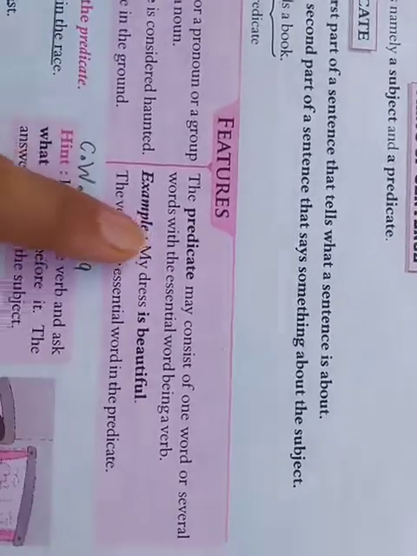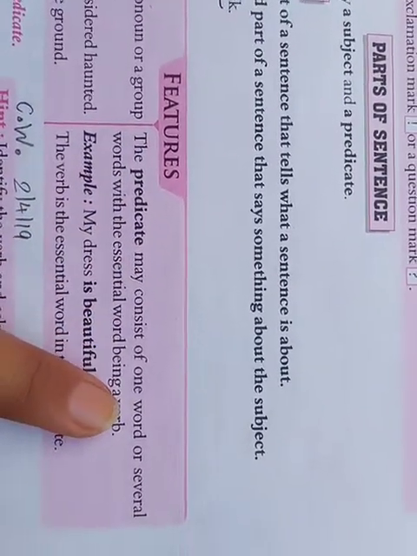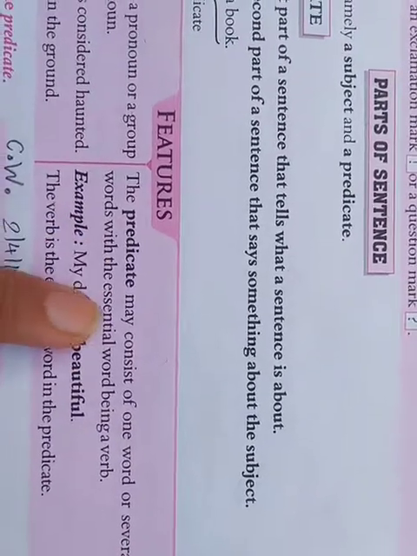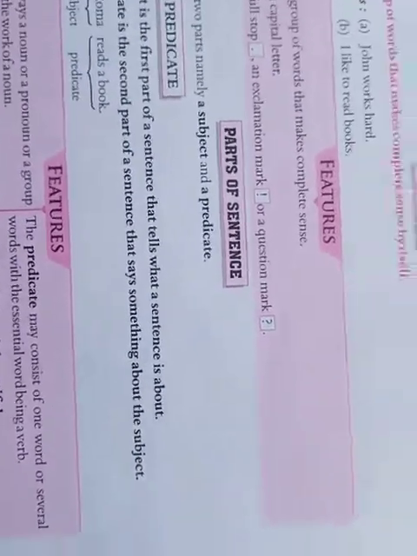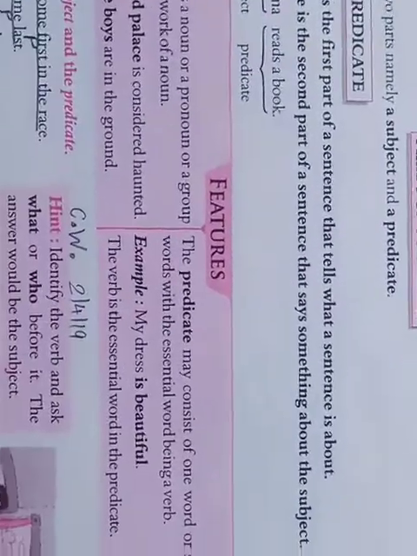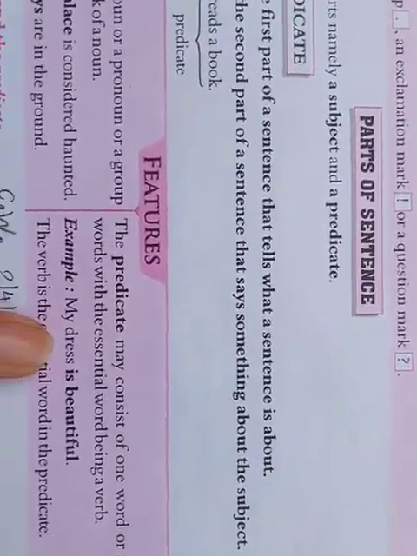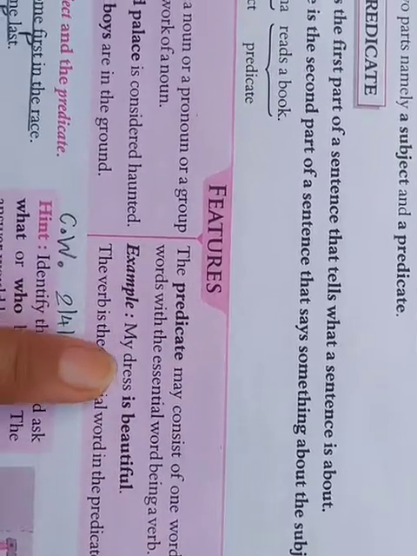So, about predicate. The predicate may consist of one word or several words with the essential, means important, word being a verb. For example, my dress is beautiful. Here, you can see that the sentence is about my dress.